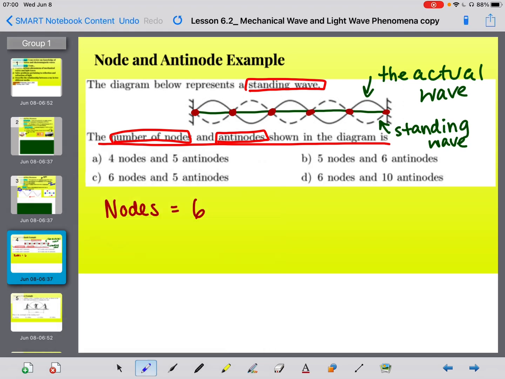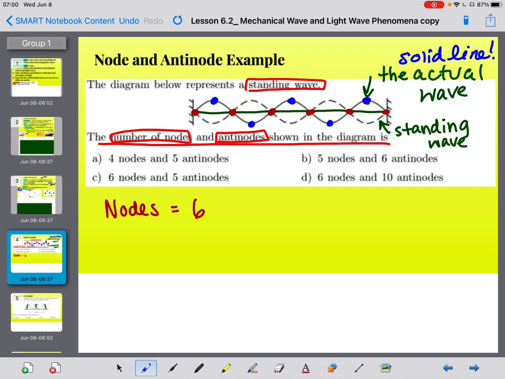Again, that's because I have 0 displacement. Then I have 1, 2, 3, 4, 5. Again, we are only counting the actual wave, so that's the solid line. All right, so I'm going to write that on top. Solid line. That's the only one you're going to count from. So we counted 1, 2, 3, 4, 5.